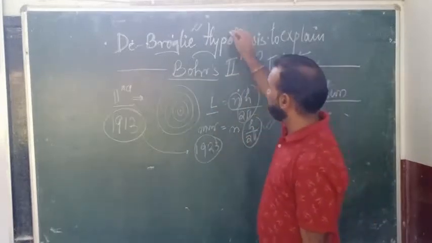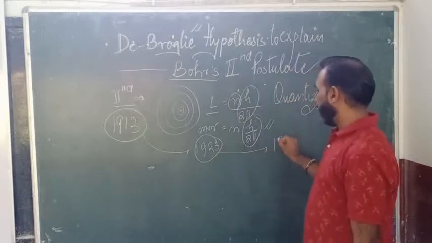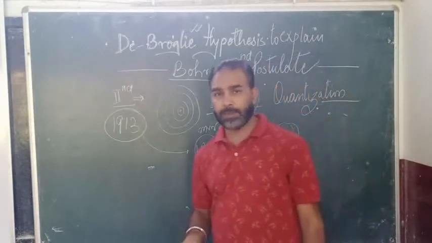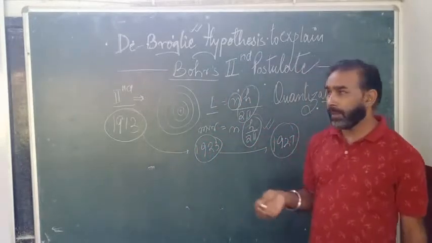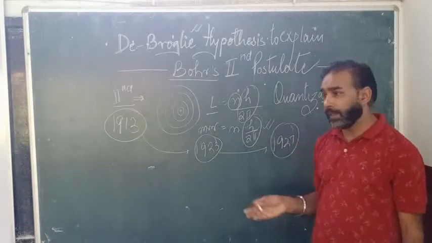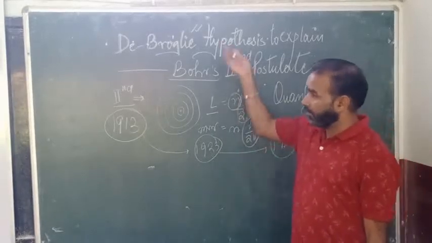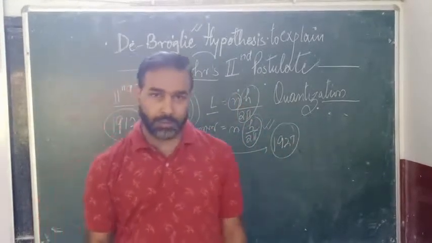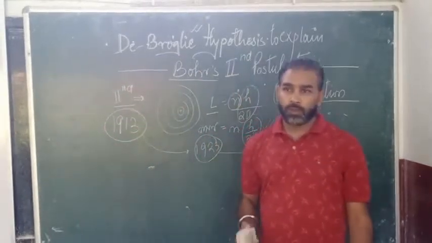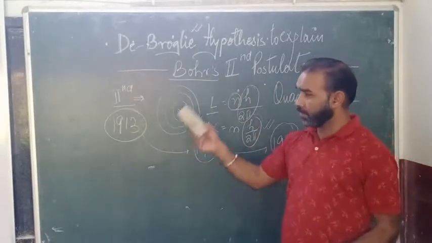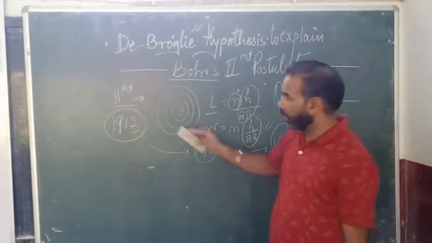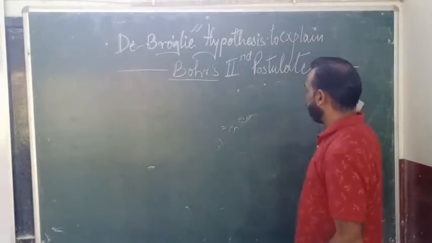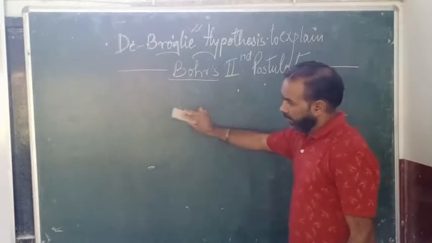And this hypothesis was verified in the year 1927 by Davisson and Germer. They did an experiment in which this particular hypothesis was verified in 1927. Then de Broglie got the Nobel Prize for this study of his hypothesis. So how did all these things occur? Actually, they come from the theory of relativity and the photoelectric effect of Einstein.